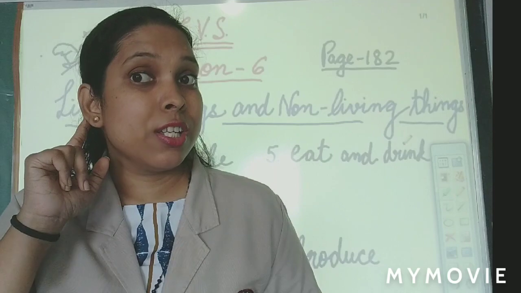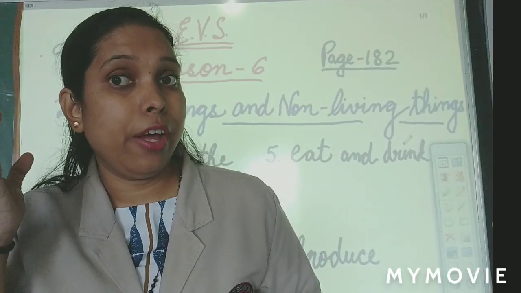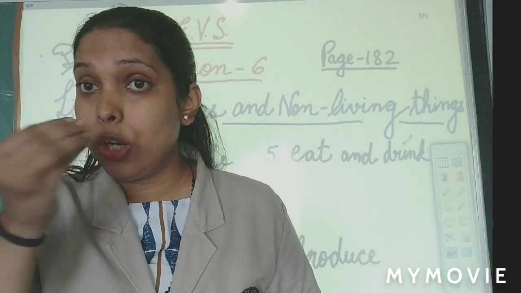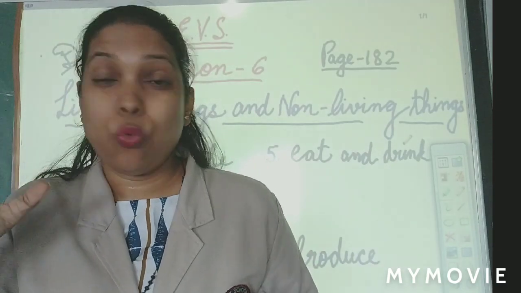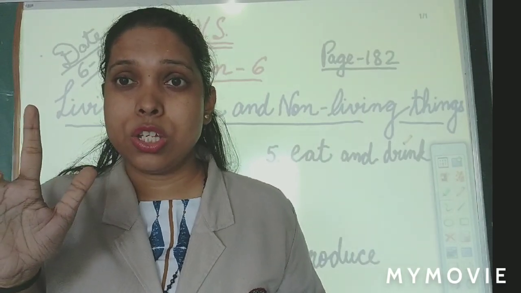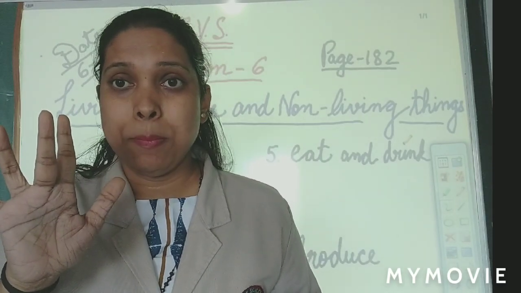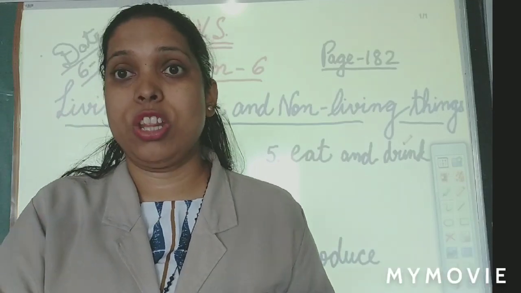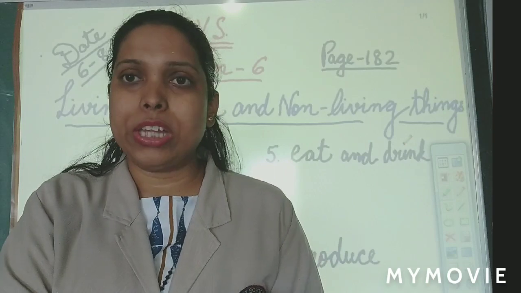With ears, you hear. With your nose, you smell. So what are the five sense organs? Eyes, ears, nose, skin, tongue. These are the five sense organs with the help of which we can do many things.